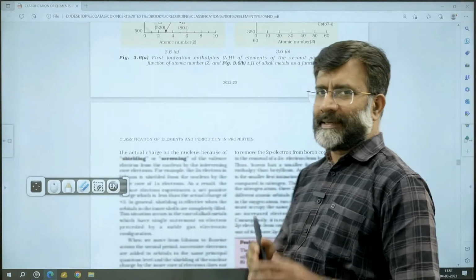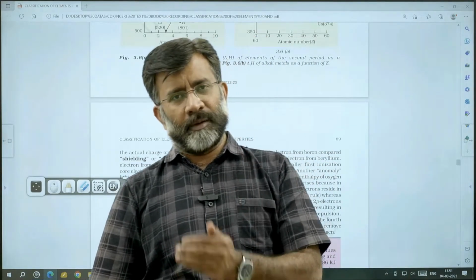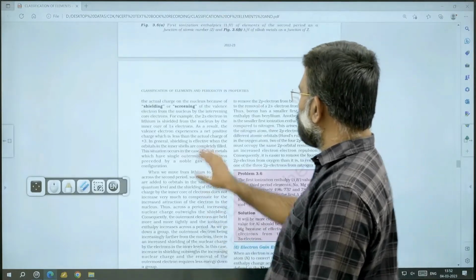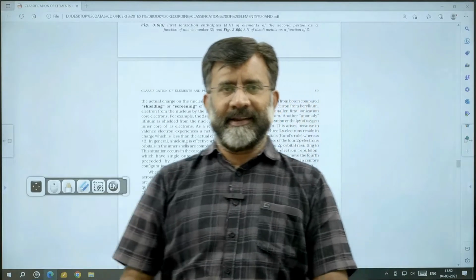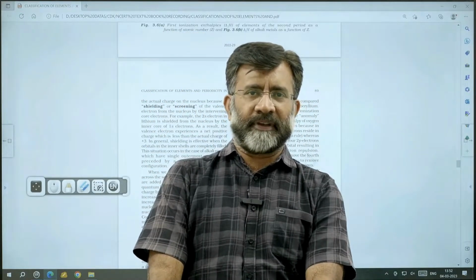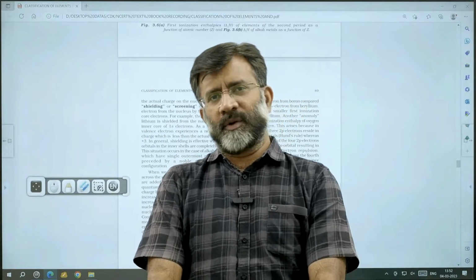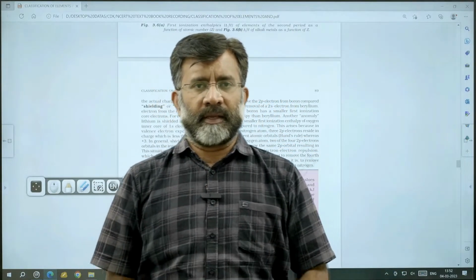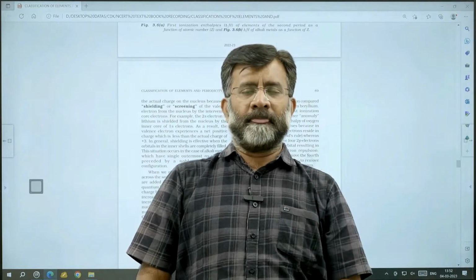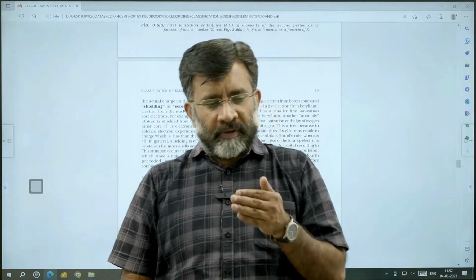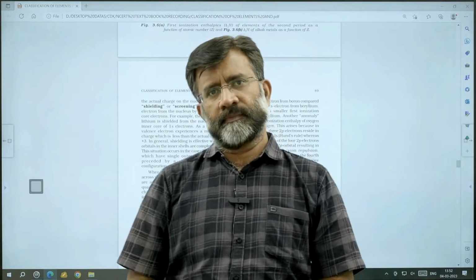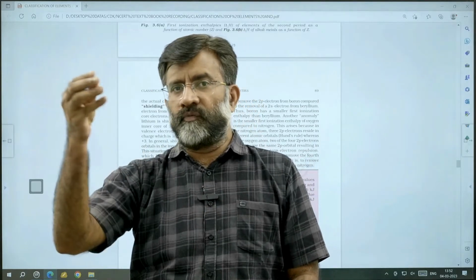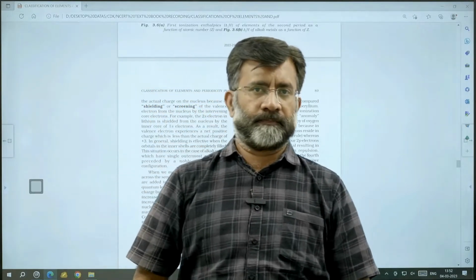So atomic size, trend number 1. Ionization enthalpy, trend number 2. Periodic trend number 2: there is a topic regarding shielding effect, screening effect. What is meant by shielding effect? Shielding effect means the control of nucleus on the valence shell is governed by intervening orbitals. When the intervening orbitals increase, due to their screening effect, the control of nucleus on the valence shell will decrease. This is called a screening effect.